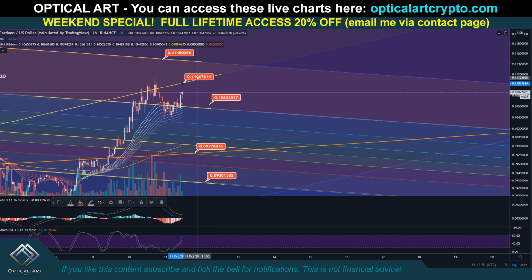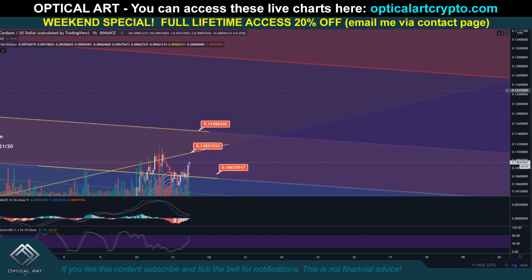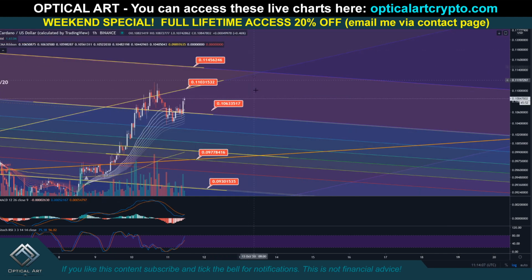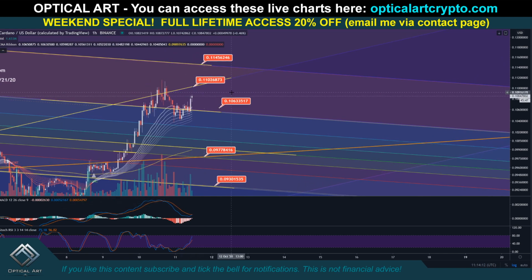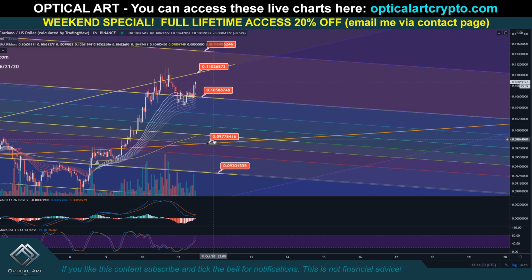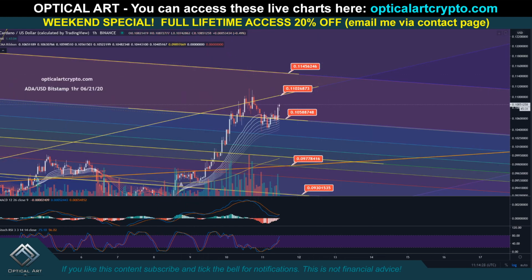So if we continue up, your resistance right now is 0.1103. Your resistance above that is 0.1145. If you go higher, guys, if this thing just shoots straight up, I would watch to get out at potentially 0.129. But I just want to give you some local resistance and support levels. So right above is 0.1102. Your current support is 0.1058, and again, these will be strong support down here, 0.0977 and 0.0930. We just want to give you those support and resistance levels for ADA.